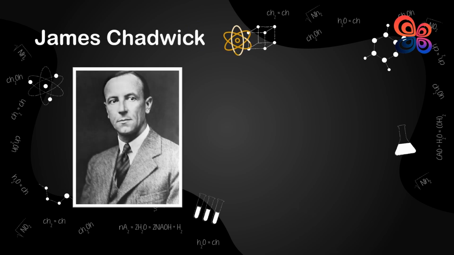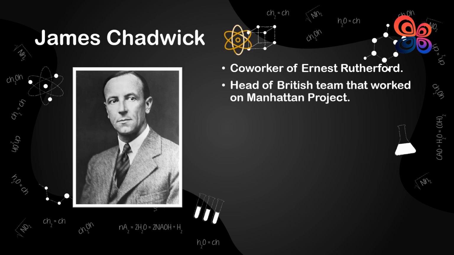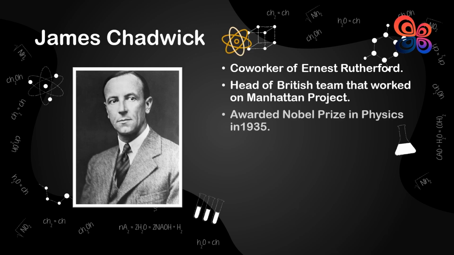Sir James Chadwick, also known as James Chadwick, was an English physicist who discovered the neutron and won the 1935 Nobel Prize in Physics. At the University of Manchester, where he studied under Ernest Rutherford, Chadwick graduated with a master's degree in 1913. Chadwick returned to England after the war to pursue his studies at the University of Cambridge under Rutherford. After earning his doctorate in 1921, he was hired as the Cavendish Laboratory's Associate Director of Research in 1923.